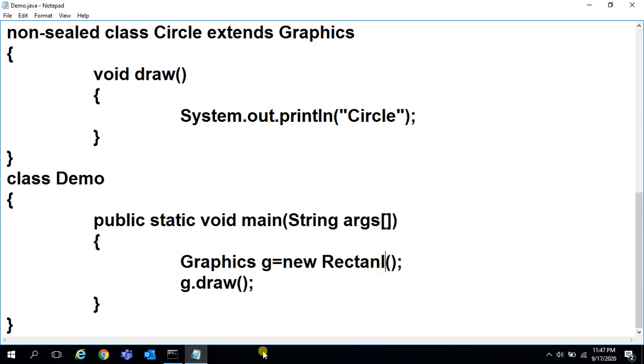Then rectangle is output. See, file, save.